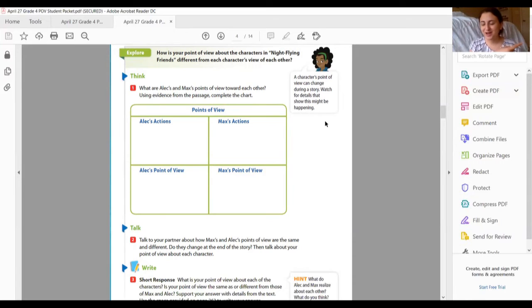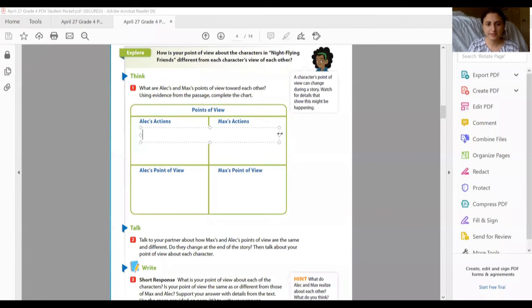Then Max, this bat, swoops in. Alec has a lot of thoughts about Max, right? He calls the bat a strange creature flying crazily and wonders what's wrong with Max. I'll add those details to my chart because they're going to help me identify Alex's point of view about Max. So let me add those details.